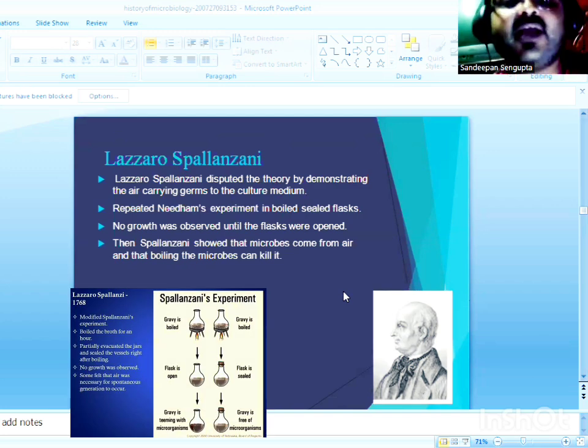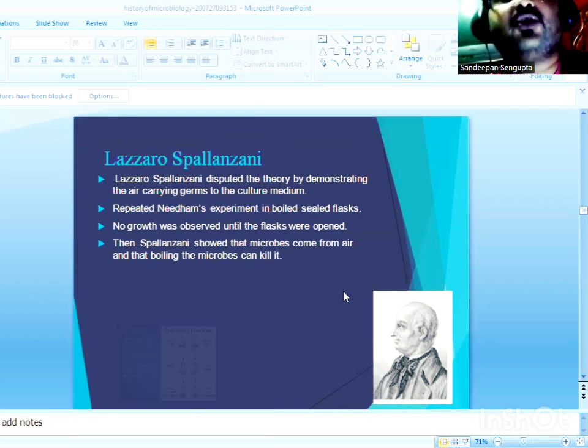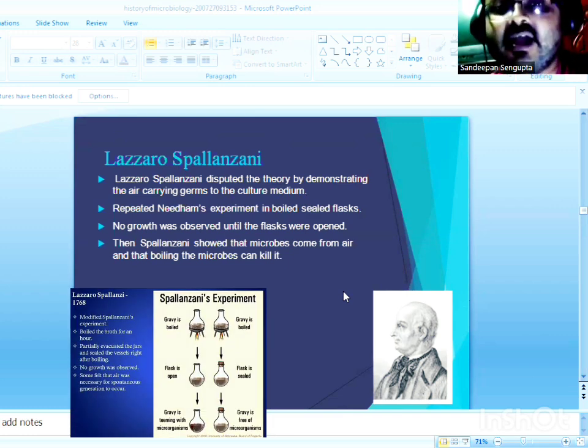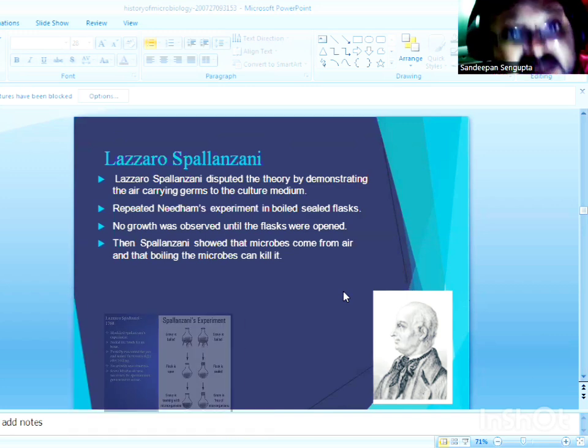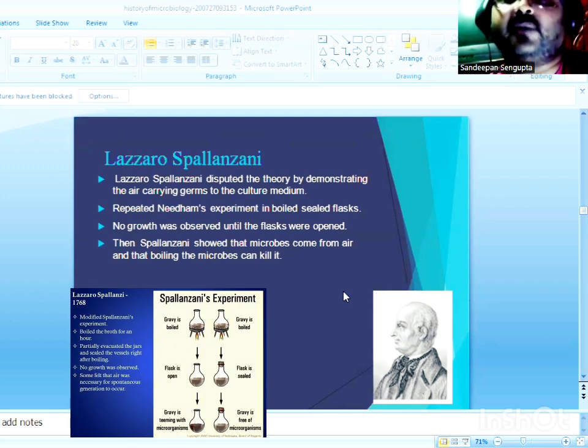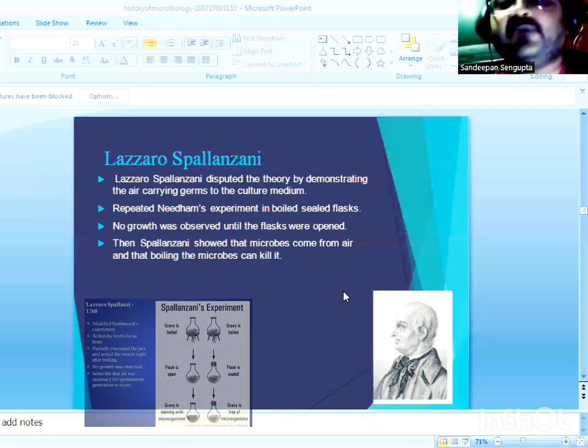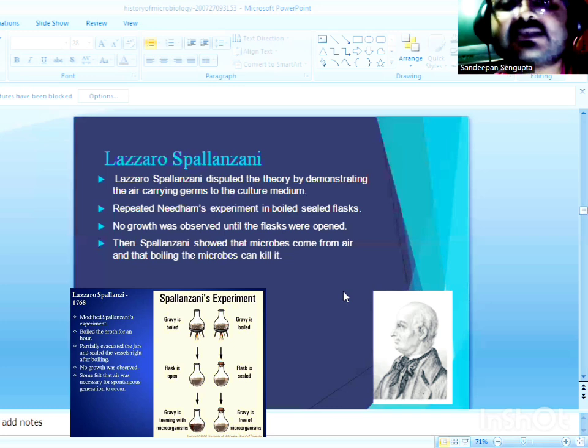Spallanzani was again a huge supporter of the theory of biogenesis. And Spallanzani designed his own experiment to prove that microbial life only arises from pre-existing microbial life. So what Spallanzani did was take beef broth, boil it for a brief period of time, and seal it inside a small container or a glass jar.